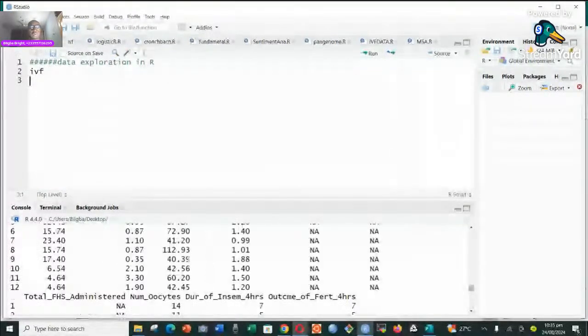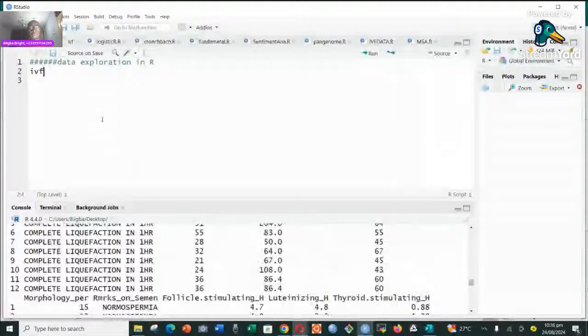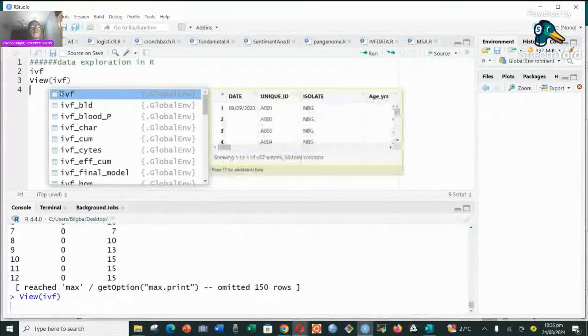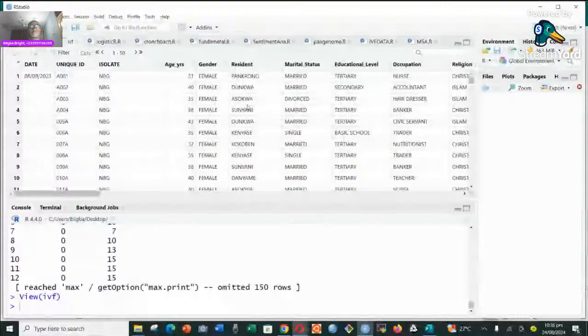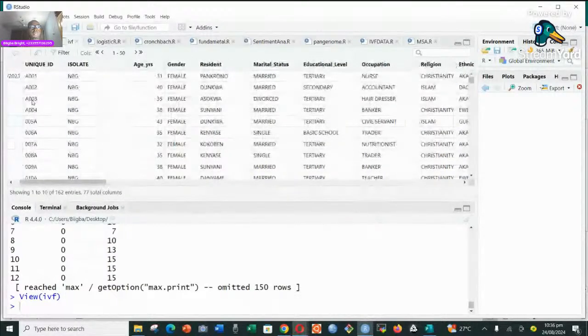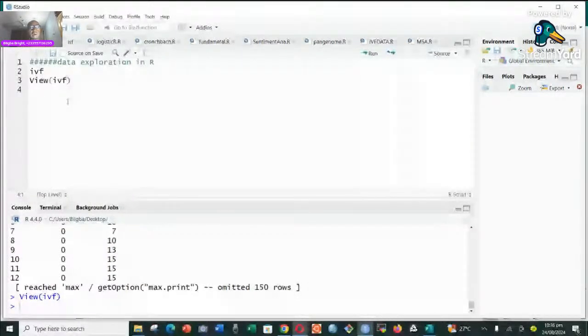Checking the console, it's quite a number. So if that is your data, the first thing you want to do is have a view. You want to view the data in the first place. So you simply use view, and it's very important to always view your data. And then when we are viewing it, we are looking at it within the script panel. And so you can see the data. This is how it is. And then we get back there. We want to know how many rows are there, how many columns are there.